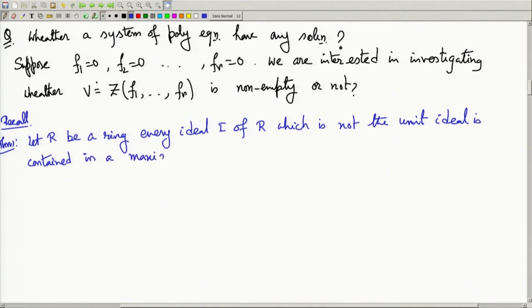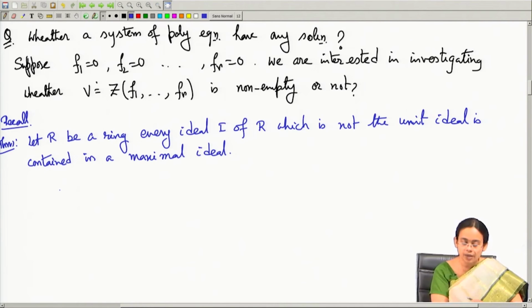This is what we have already seen by showing that in a non-zero ring a maximal ideal always exists, and a maximal ideal is a proper ideal. So, every non-unit ideal is always contained in a maximal ideal.